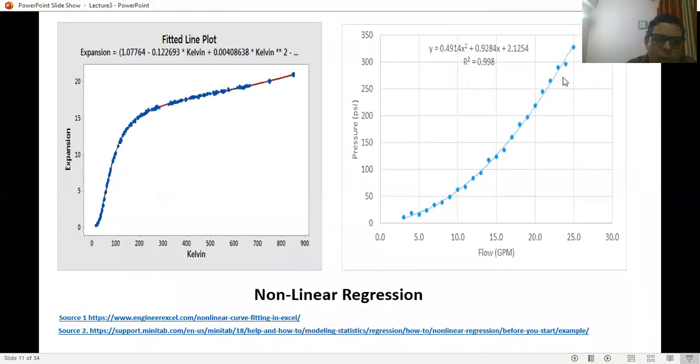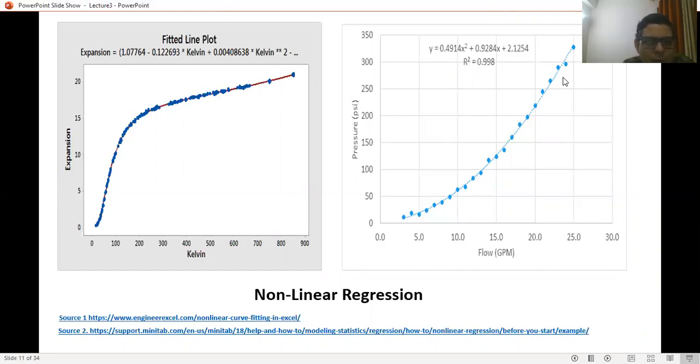Similarly, when we talk about non-linear regression, if the relationship between the data points is non-linear, then definitely a non-linear model will satisfy the points. Suppose we have a relationship between flow and pressure, or between Kelvin and expansion, then this is a non-linear model.